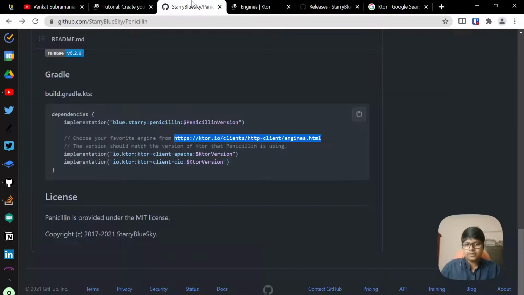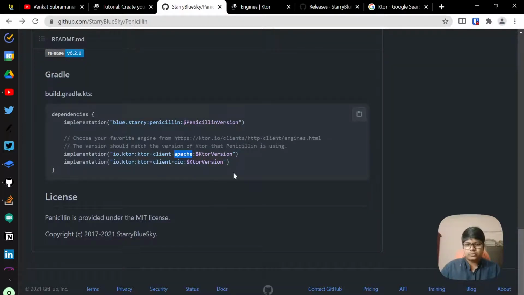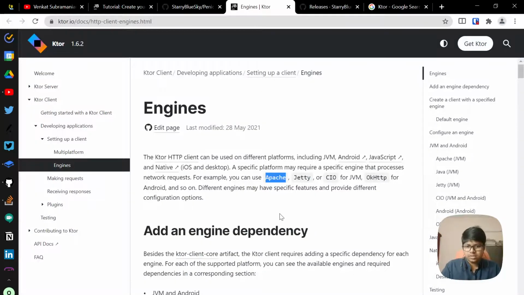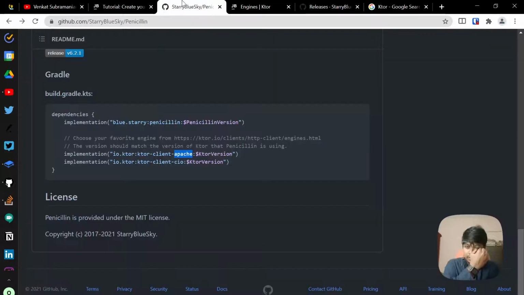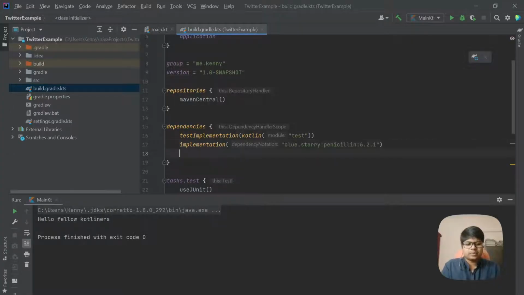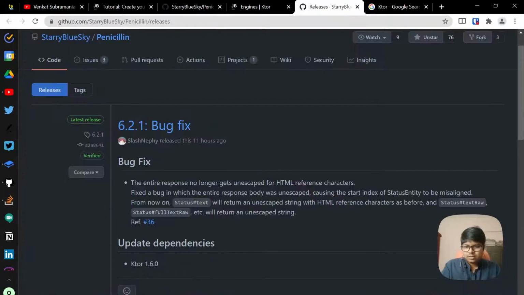How do we choose your favorite engine from there? The version should match the version of Ktor. Okay, in this case they are Ktor client Apache. Okay, Apache. It is already given, so we just need to do this. What is CIO? Okay, CIO is also another option for JVM. So I think we need one of these lines, not both. Okay, copy this. Let's give it a try. I mean, let's see what happens. I'll put this there, and the version that we saw in the release page, 1.6.